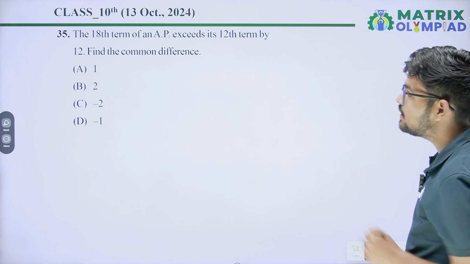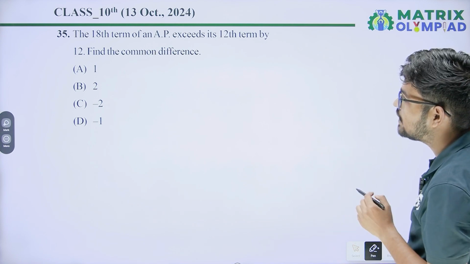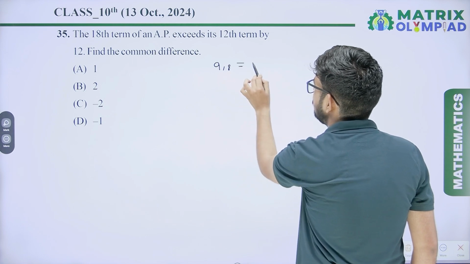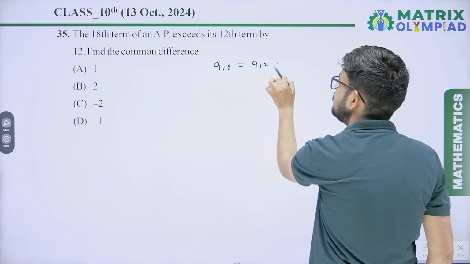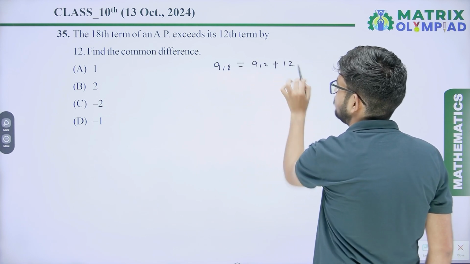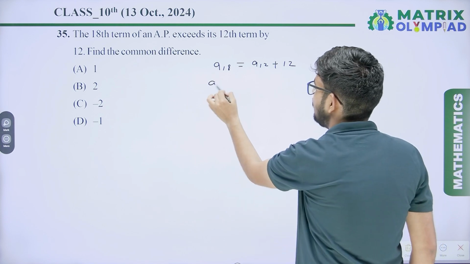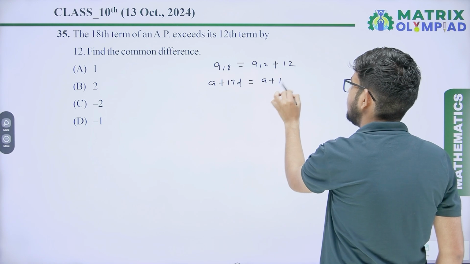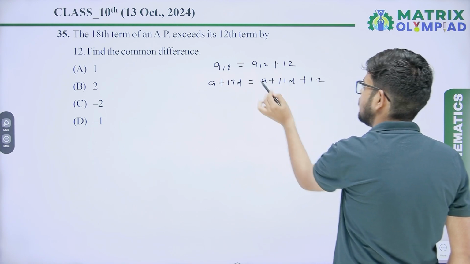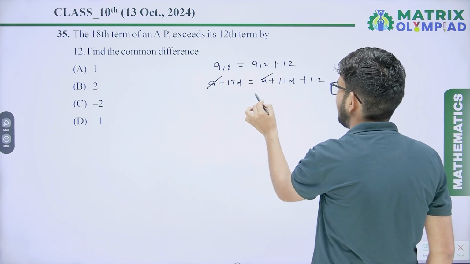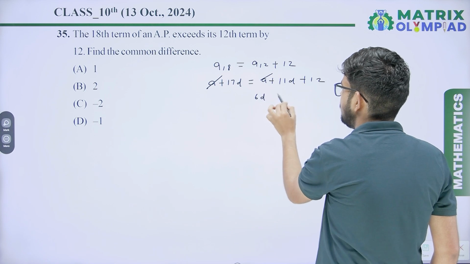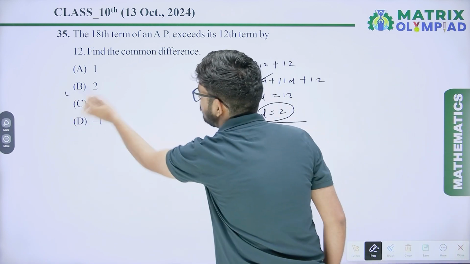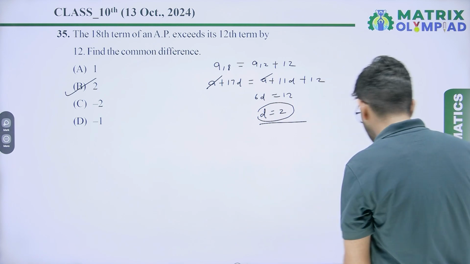Next question, the 18th term of an AP exceeds its 12th term by 12. It means A18 equals A12 plus 12. Okay, it means a plus 17d equals a plus 11d plus 12. The a cancels out, so you will get 6d equals 12. So our common difference is 2. Option B will be the correct answer.